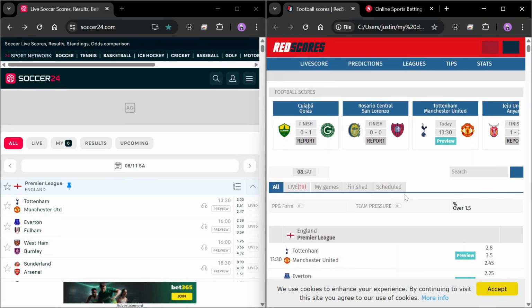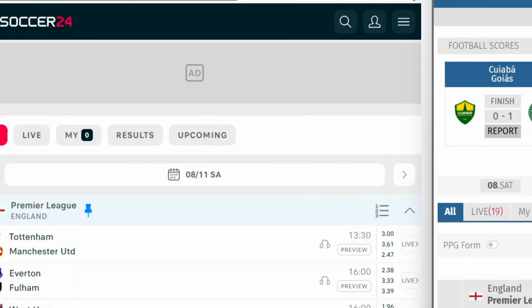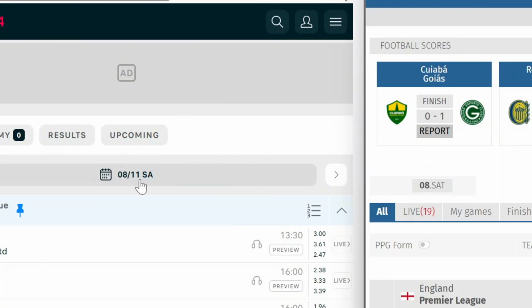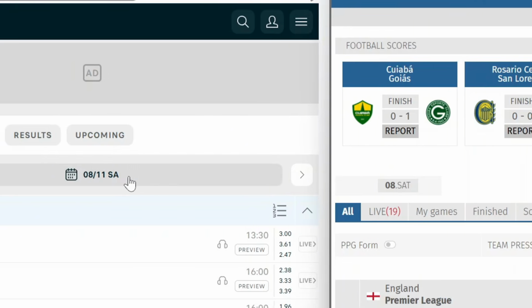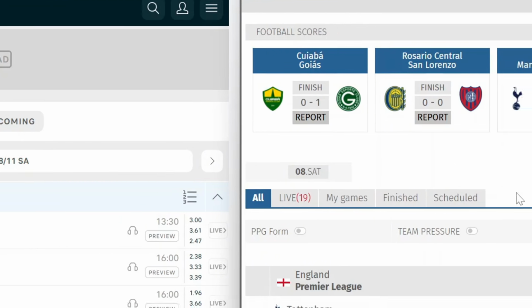Now to start with this, what I actually do is save the web page for RedScores on my browser before going ahead to look for these games that I use in making predictions. So I have this saved on my PC, user desktop, so it is saved offline. And this is today, 8th November 2025. I've opened Soccer 24, 8th November 2025, Saturday, to be able to do some analysis if I need to about these games.